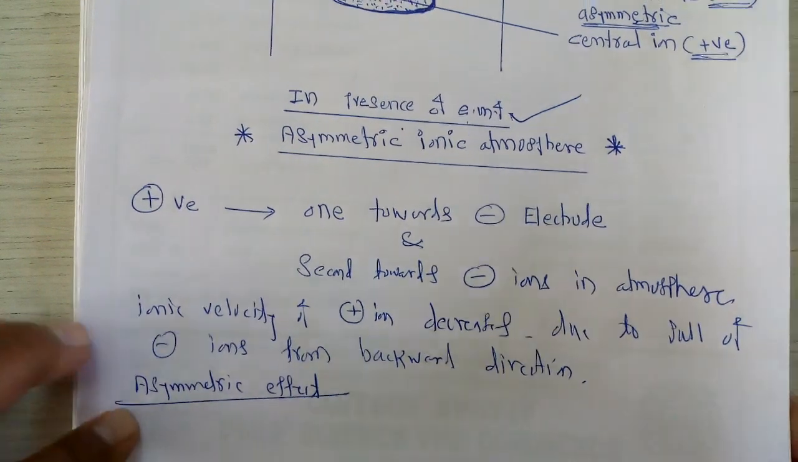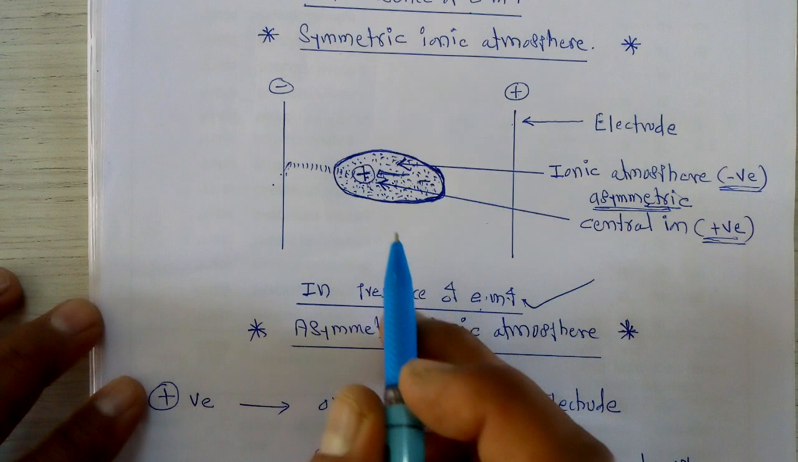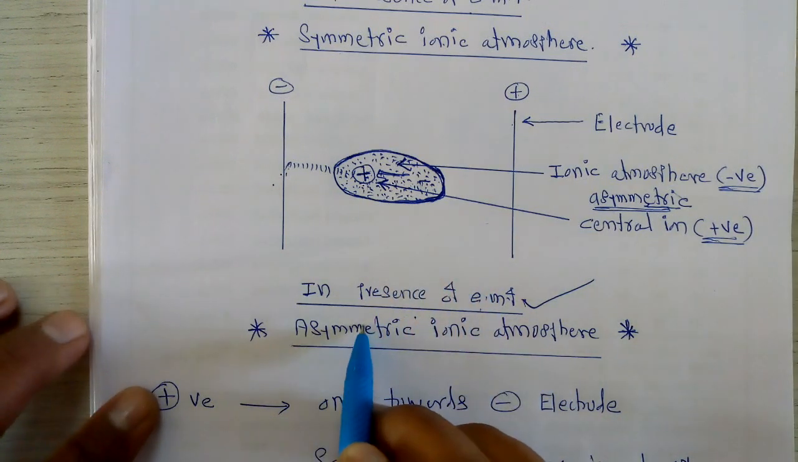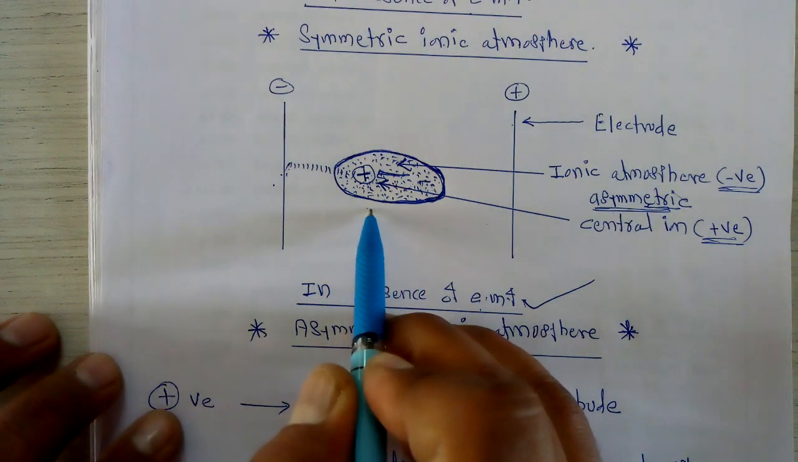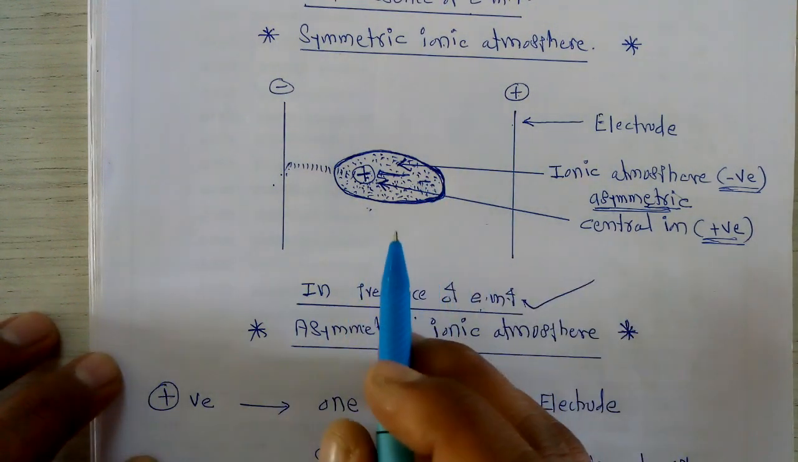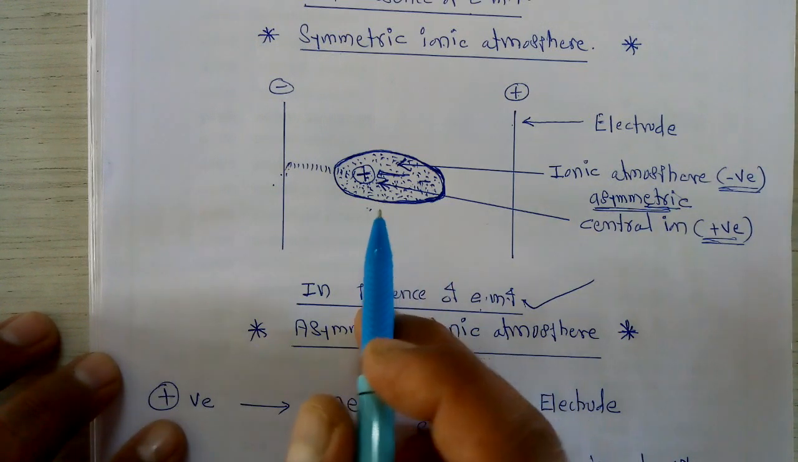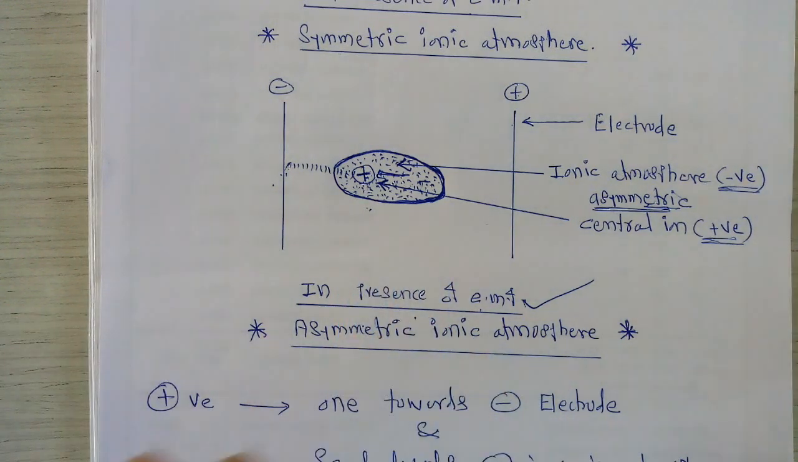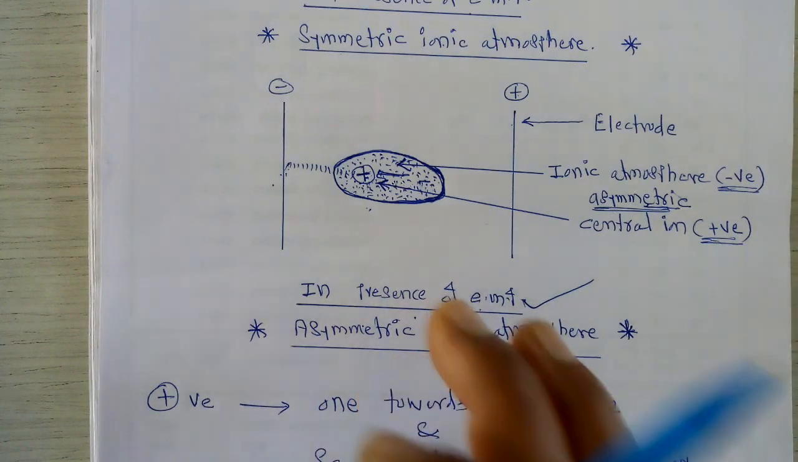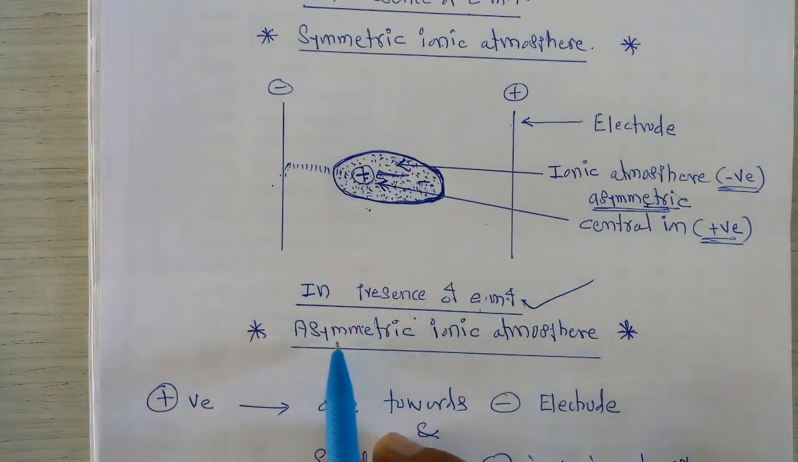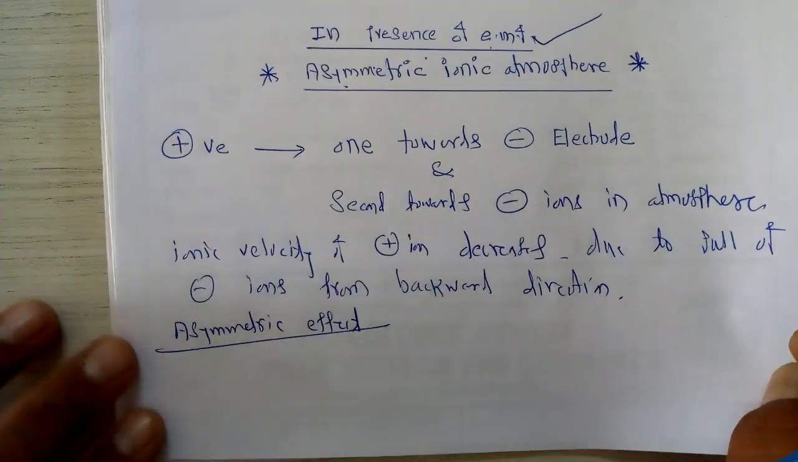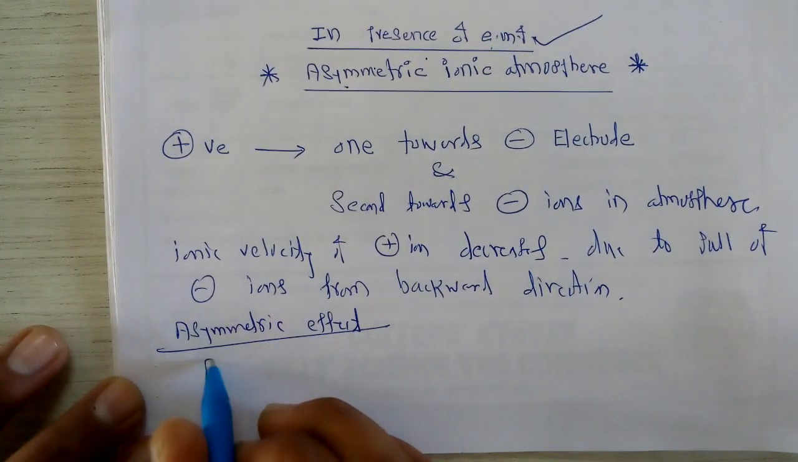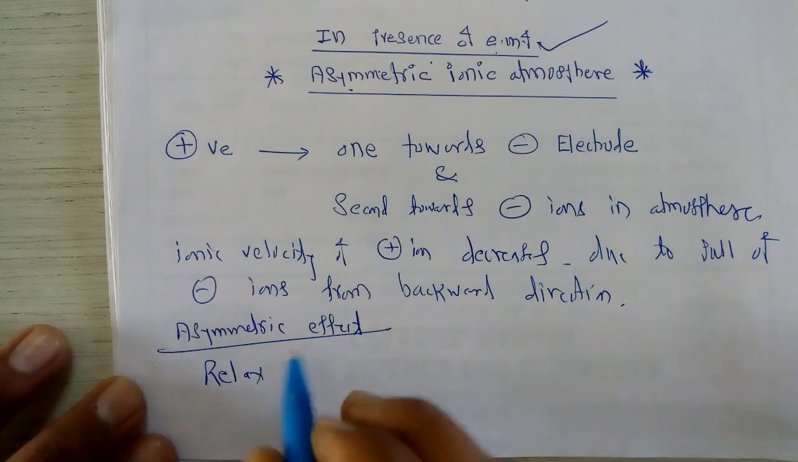Now what happens once this asymmetric ionic atmosphere gets formed? If we want to reconvert this asymmetric ionic atmosphere into the symmetric ionic atmosphere, this process cannot be obtained in a very short time span, but it requires more time in order to convert this asymmetric ionic atmosphere into the symmetric ionic atmosphere, due to which this effect is again called the relaxation effect.